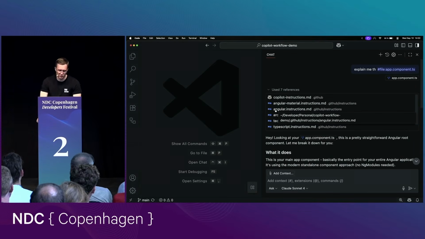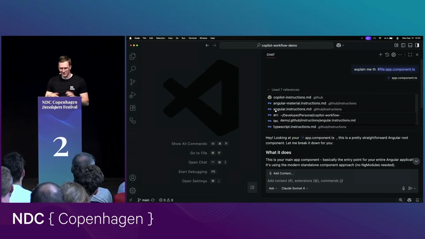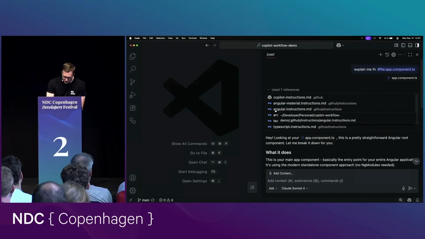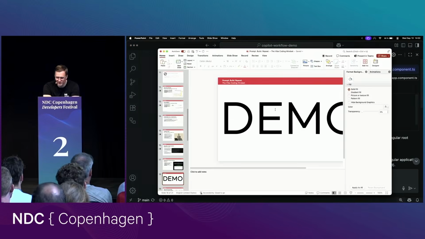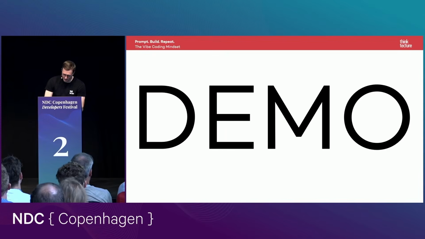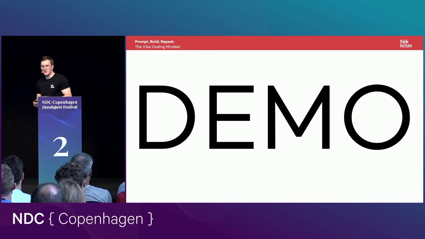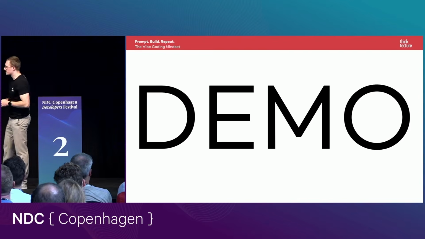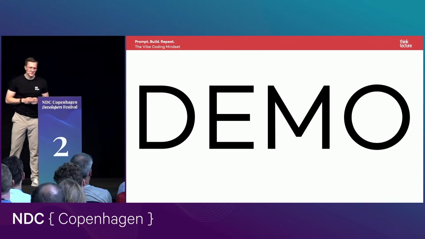And as I said, this also works with all other tools out there. It does not matter if you're using Claude Code, Gemini CLI, Cursor, Windsurf, and so on. Okay, that's the first thing you should set up when you start working with those tools.